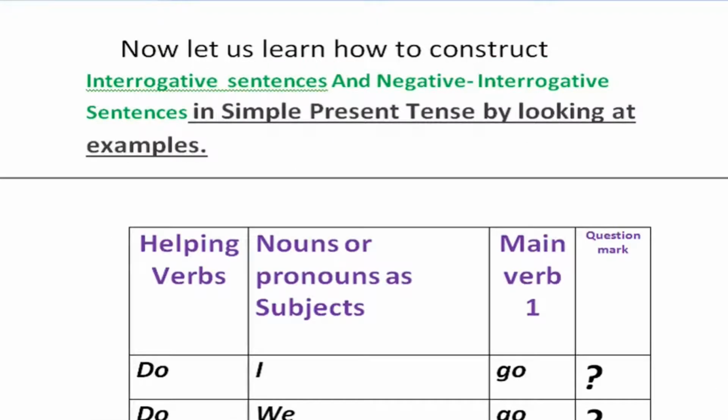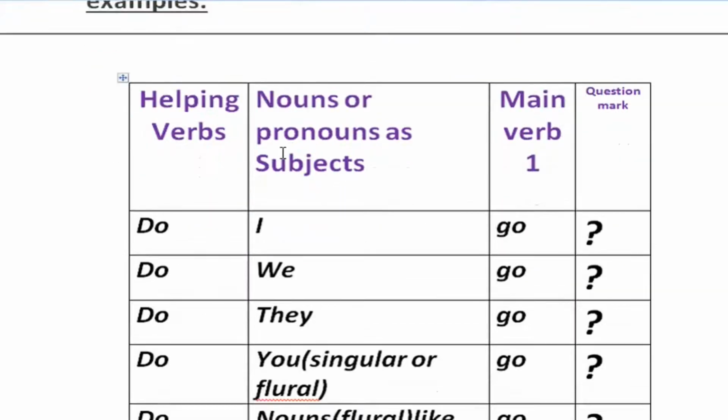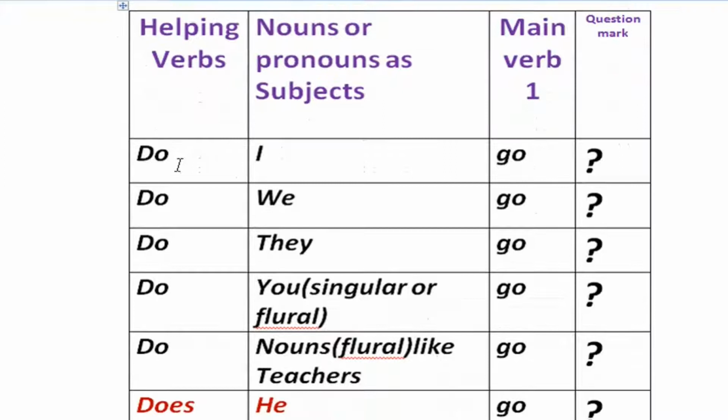Now let us learn how to construct interrogative sentences and negative interrogative sentences in the simple present tense by looking at examples. Here, do is the helping verb, I is the pronoun used as subject, go is the main verb 1.